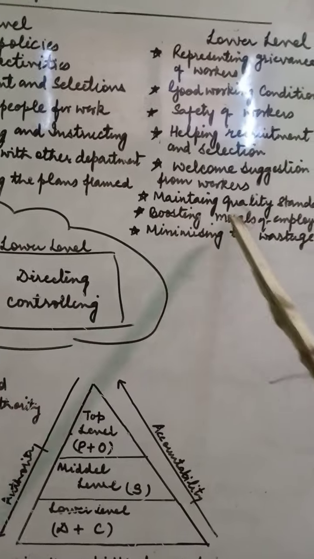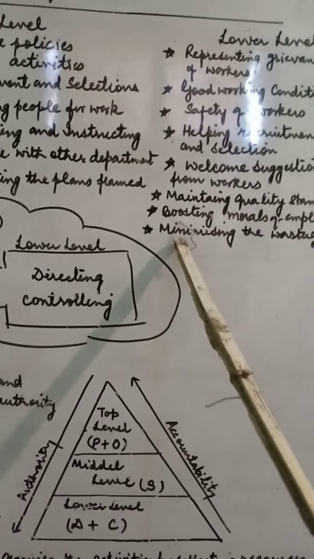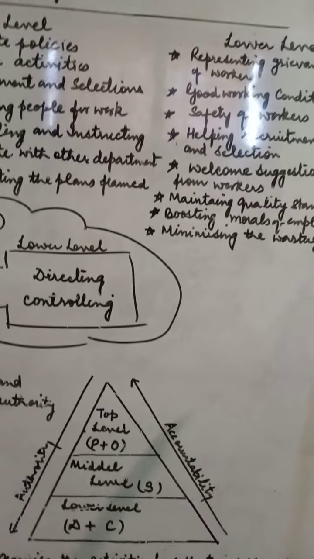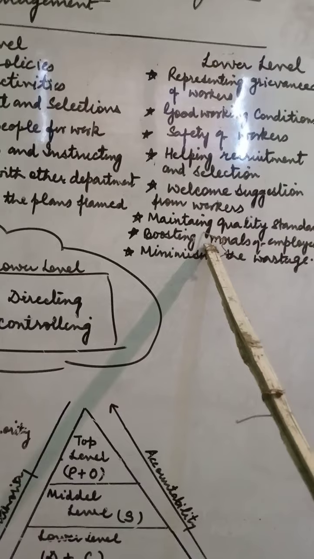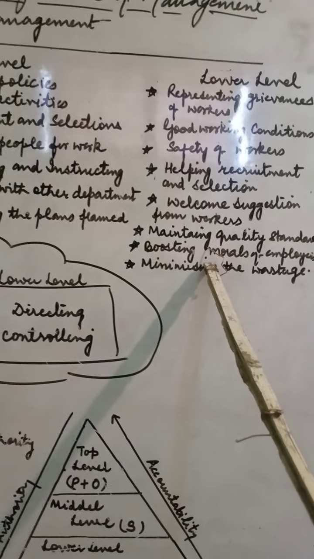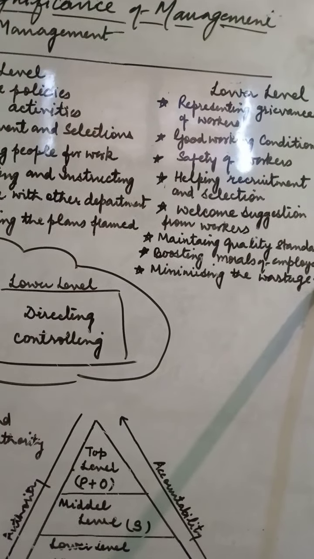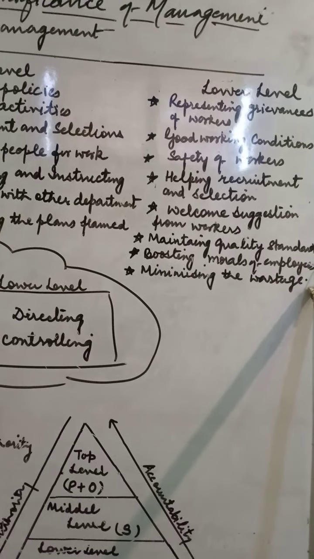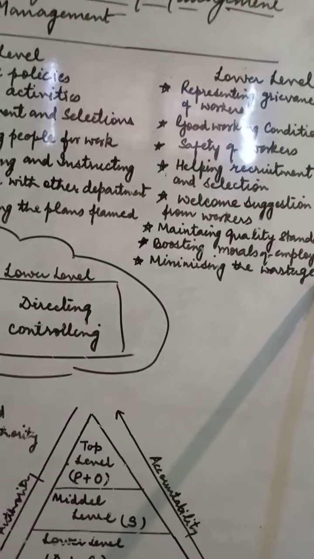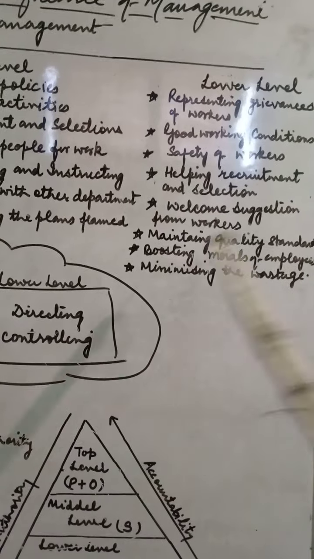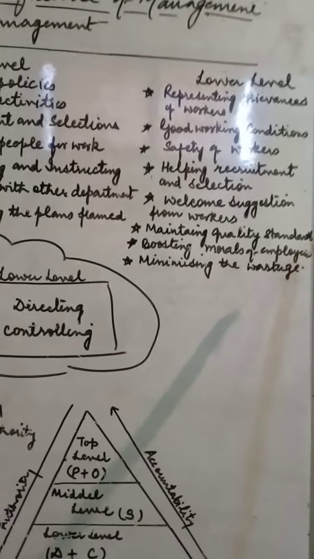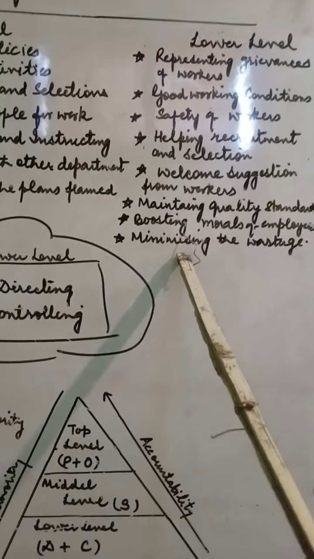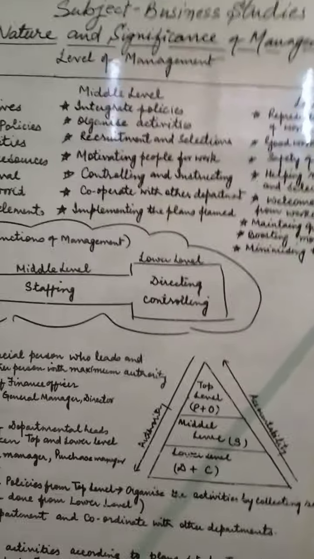Next is boosting the morale of employees and minimizing wastage. Until and unless you boost up the employees and motivate them properly, you will not get 100% work. If you boost your employees, you will get 100%, even 101% work done from them. Also minimizing the waste of the organization: if the waste is minimized, the work will be at an efficient level.